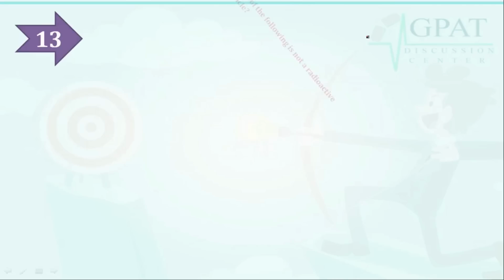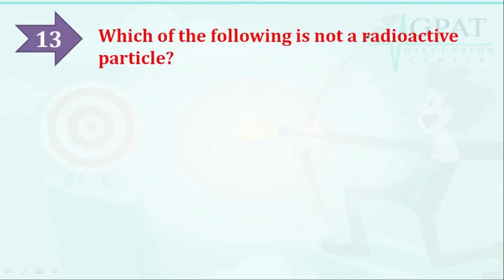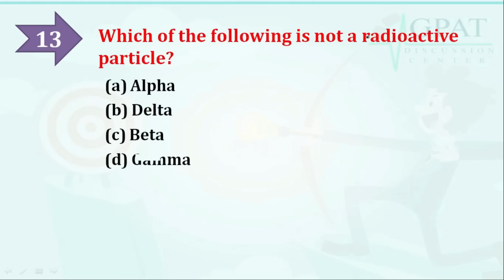And the next question is, which of the following is not a radioactive particle? Option A is alpha, option B is delta, option C is beta, option D is gamma. So which of the following is not a radioactive particle? The correct answer is delta, it is not a radioactive particle.